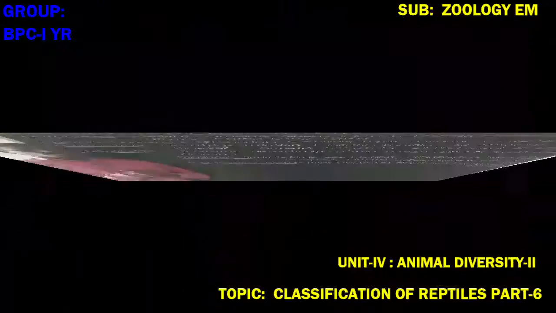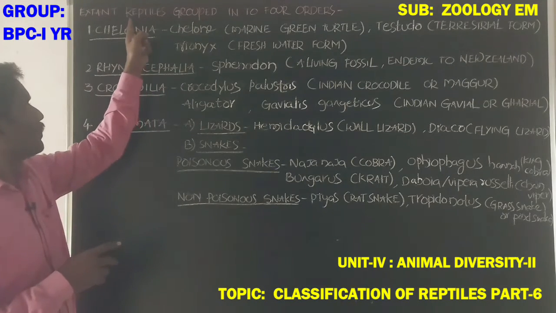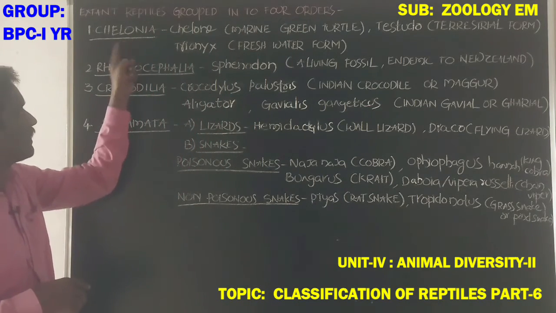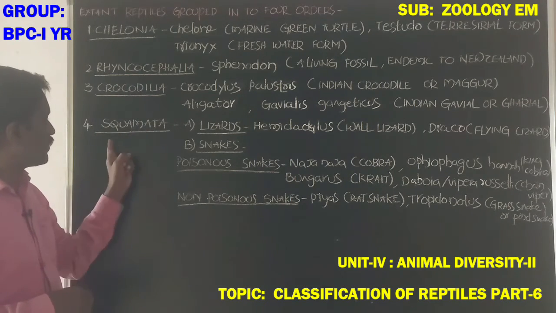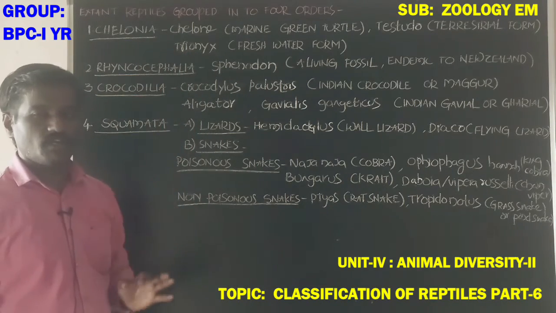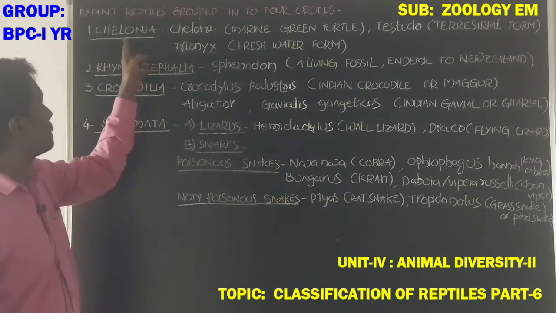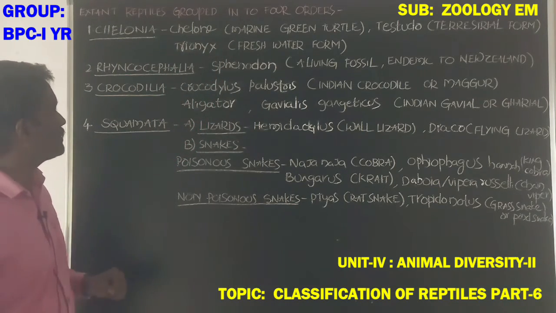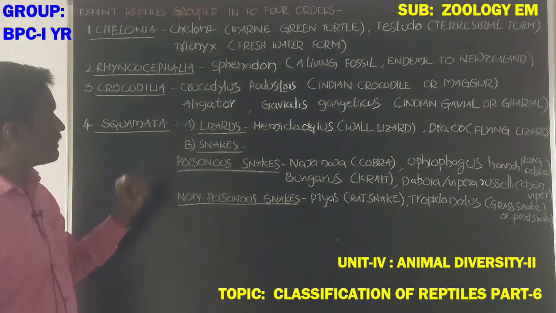Okay, students. Living reptiles, that is extant reptiles, are grouped into four orders. Which are the four orders? First, Chelonia. Next, Rhynchocephalia. Third, Crocodilia. Fourth, Squamata. Chelonia, the first order, includes turtles and tortoises. These are the animals belonging to these orders.